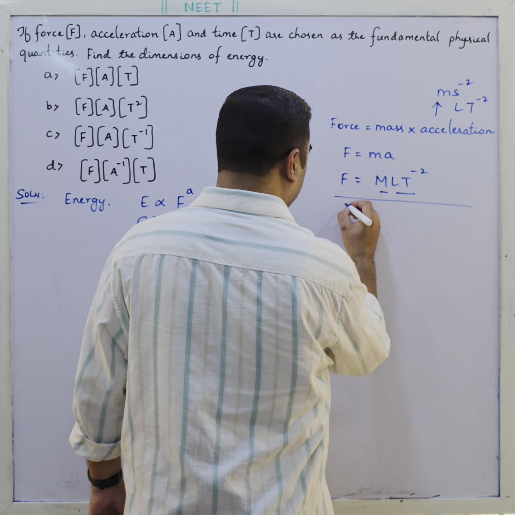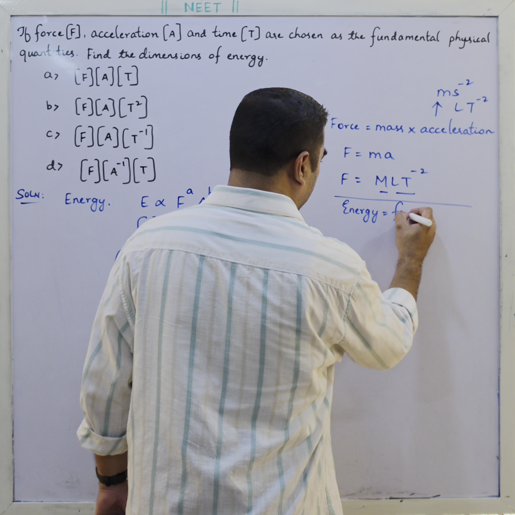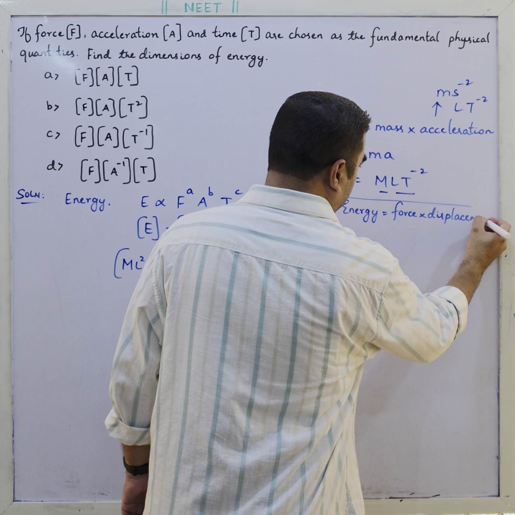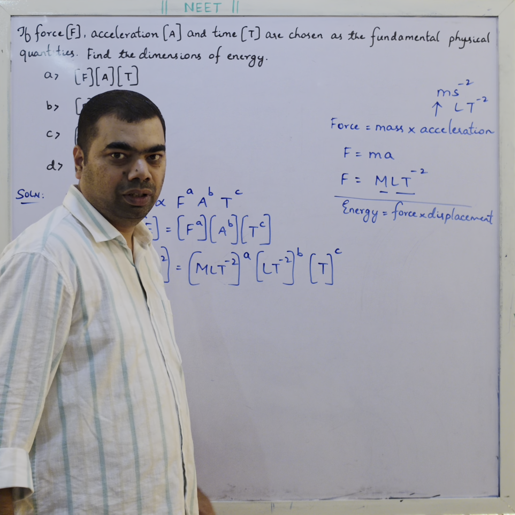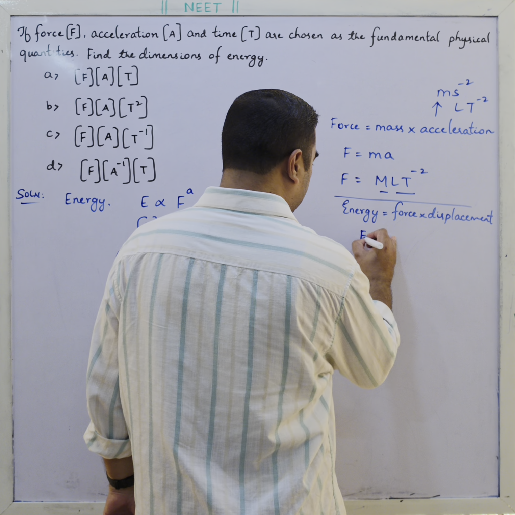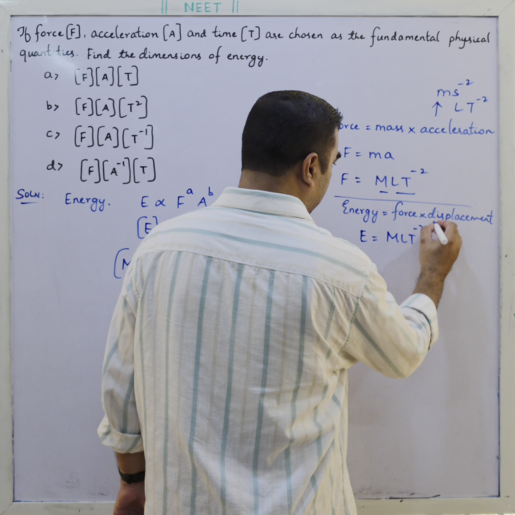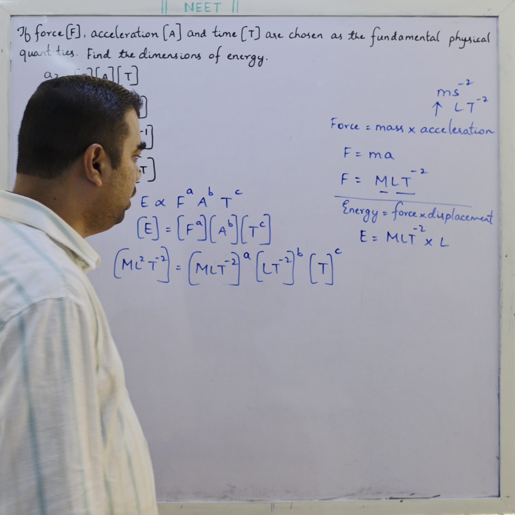Then energy is equal to force into displacement. Energy or work done, change in energy or work done. So force is M L T minus 2, and displacement is again length.